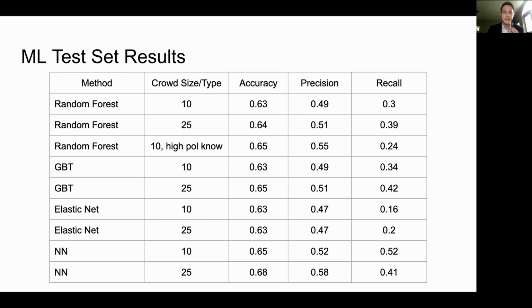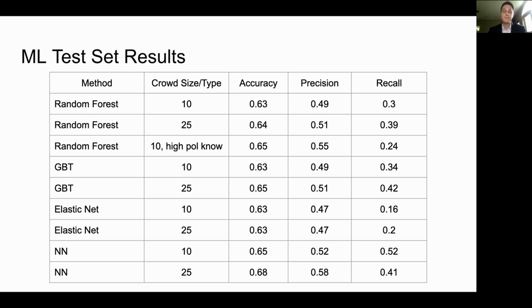But because we did a train test split at the article level, it means that the variation in article difficulty is what's driving this low performance. Some articles are very deceptive, and some articles are not nearly as deceptive. And when you sample small, noisy crowds, so if we have total evaluations of 90, but you're only sampling 10 or 25 people, you can get a lot of noise in terms of what those people say about that crowd. You can happen to get a lot of people that are very wrong, and that happens frequently. And when the variation of the articles differs a lot, it's very hard to do well on the test set.